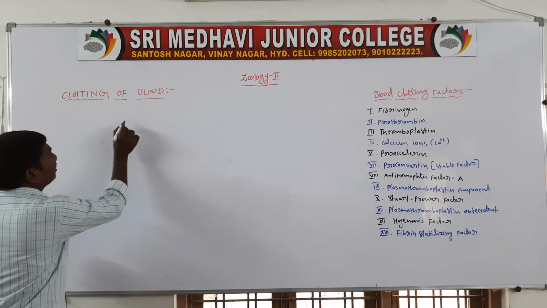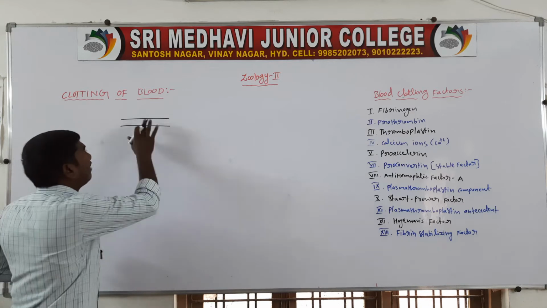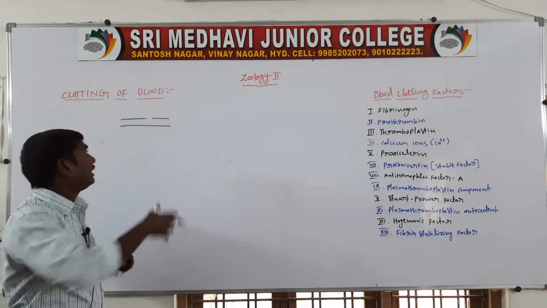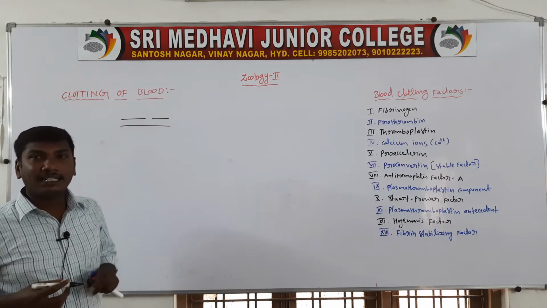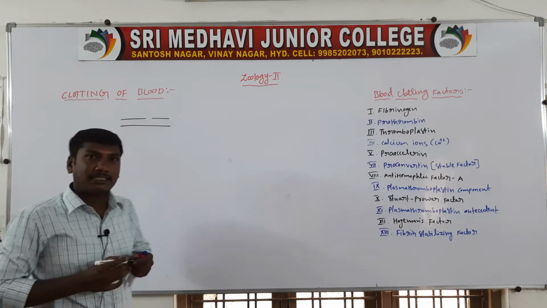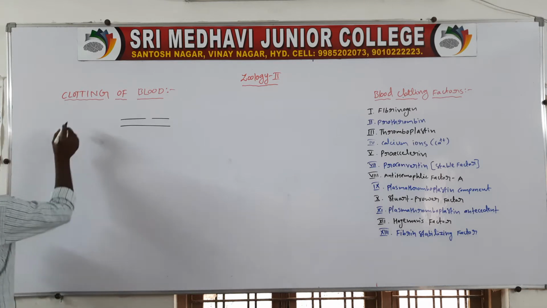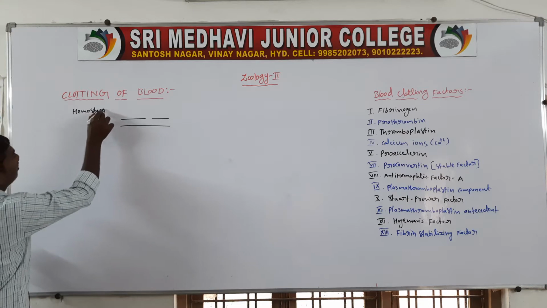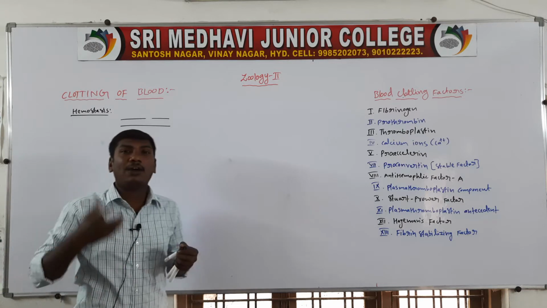For example, these are the blood vessels. When the blood vessel is damaged, many mechanical reactions occur in the damaged region. These are called hemostasis. Hemostasis means the clotting of blood.